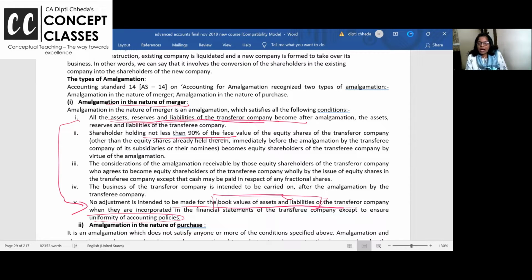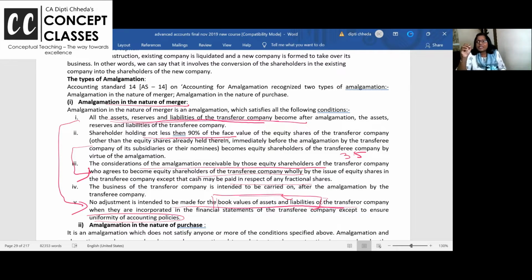Next, amalgamation's purchase consideration should come in the form of equity shares. For equity shareholders, only some fractional amount, like 3.5 shares, the other company cannot give. So a small amount they can give in the form of cash, but the remaining will come in the form of shares. Maybe equity or preference, but it will come in the form of shares. So these two are related to shares. Agreed? Yes. That is, 90% of the shareholders will agree for the scheme, and the whole purchase consideration.